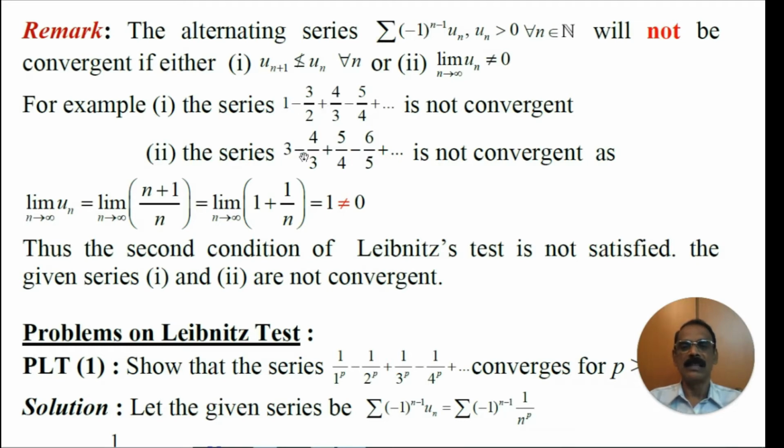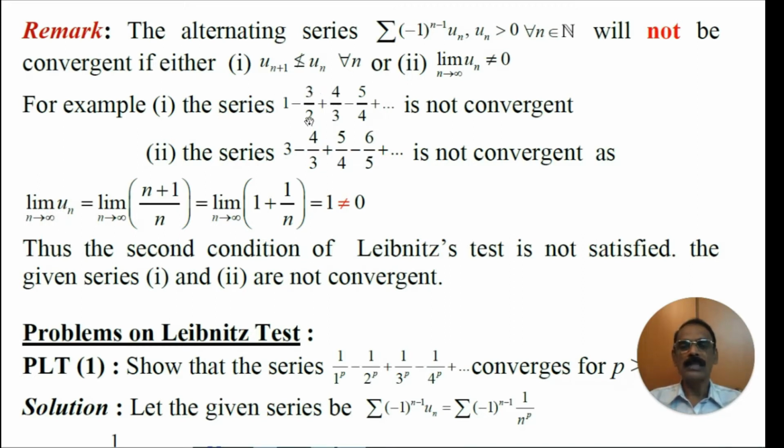Similarly, the series 3 - 4/3 + 5/4 - 6/5 + and so on is also an alternating series. Here u1, u2, u3, u4 are respectively 3, 4/3, 5/4, 6/5. But these two series are not convergent because the limit of un as n tends to infinity fails.